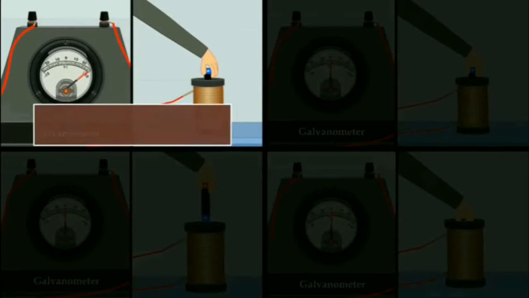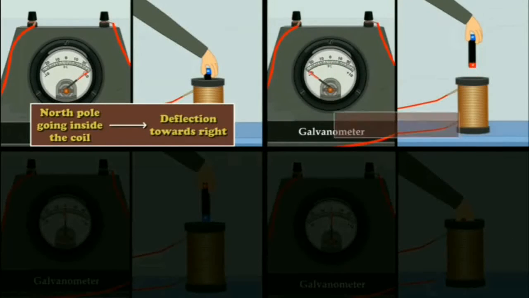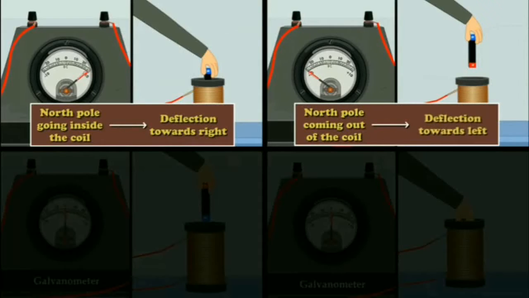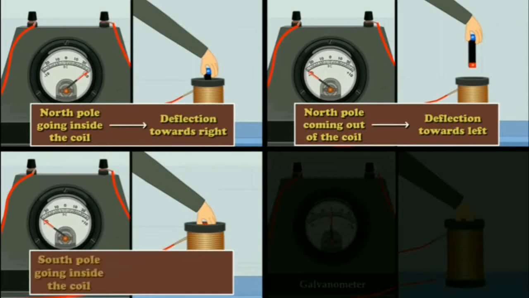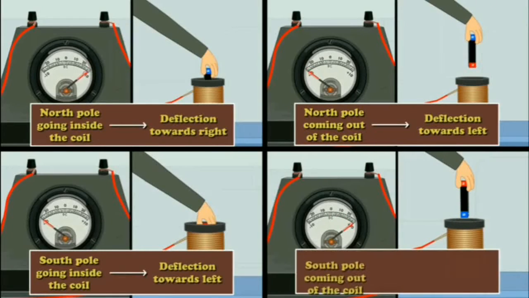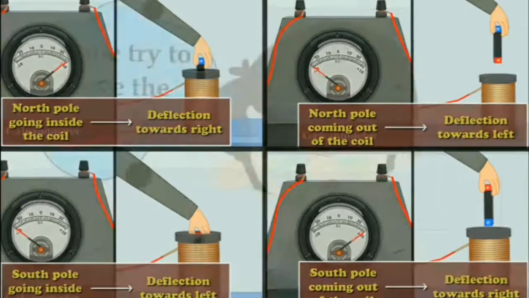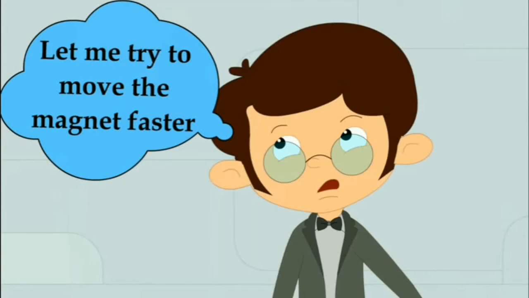So the following points were concluded. If the north pole goes inside the coil, the deflection of the galvanometer was towards the right. If the north pole comes out of the coil, the deflection is towards the left. When the south pole goes inside the coil, the deflection was towards the left. And finally, when the south pole comes out of the coil, the deflection was observed to be towards the right.